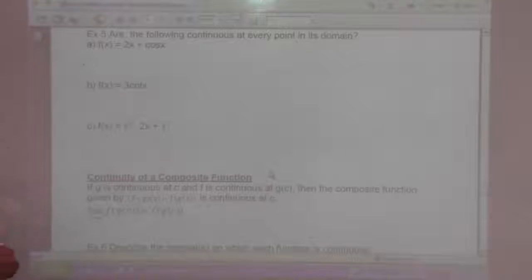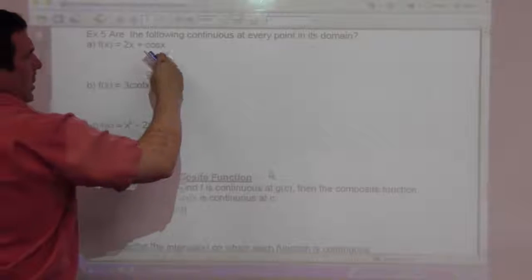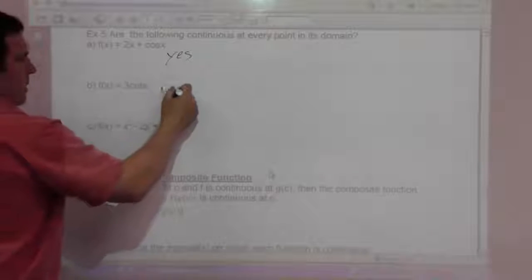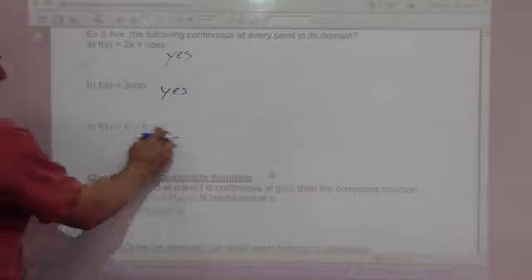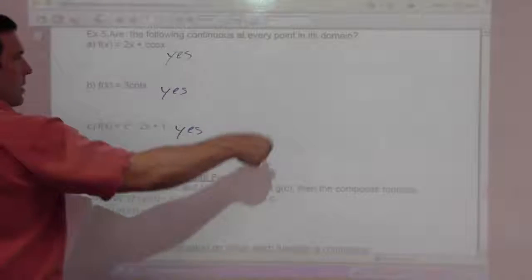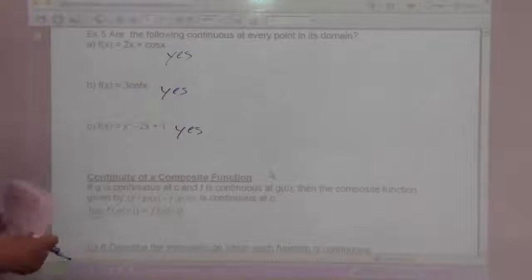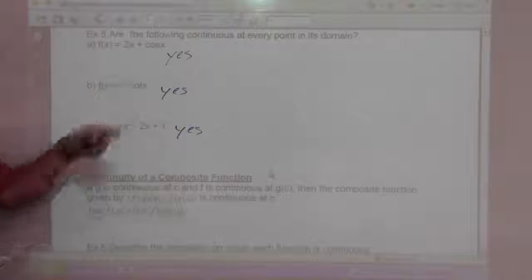Well, what we just saw, polynomial, trigonometric, so this is yes. Trigonometric, yes. Polynomial, yes. What we just saw said each of these are going to be continuous at every point in their domain.